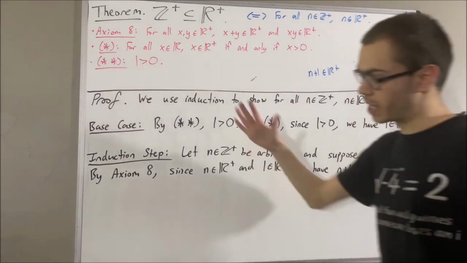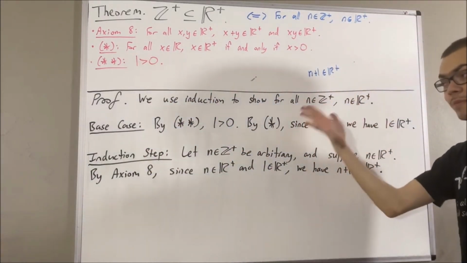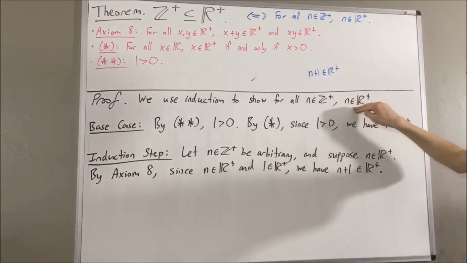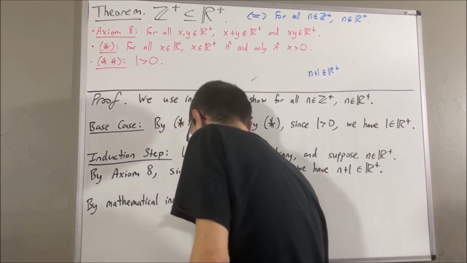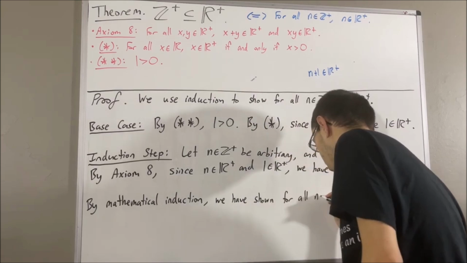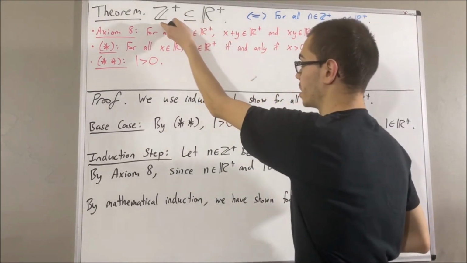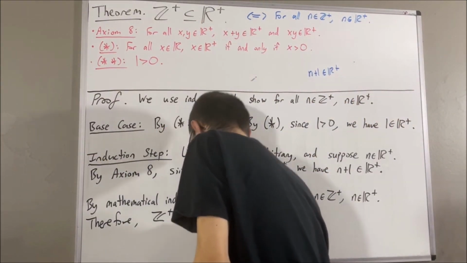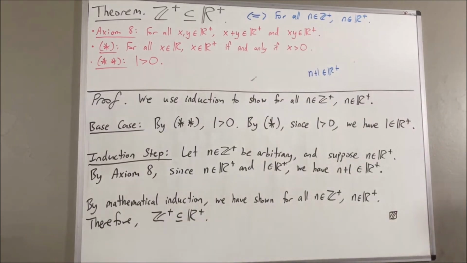Because we've completed both the base case and the induction step, this closes the induction. So by mathematical induction, we have shown for all positive integers n, we have n is a positive real number. And that is precisely what it means for the positive integers to be a subset of the positive real numbers. And so this completes the proof. And so yeah, that's pretty much it for this video.